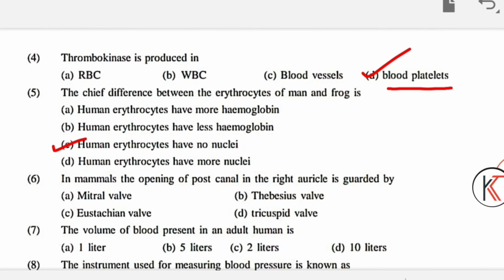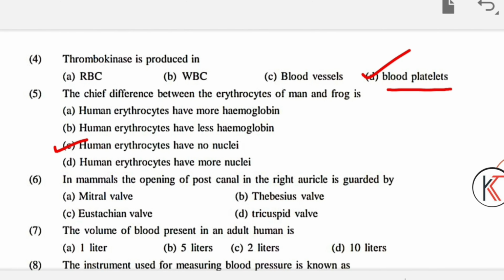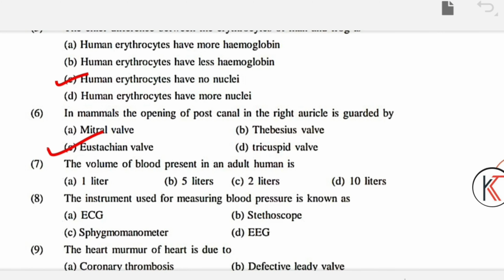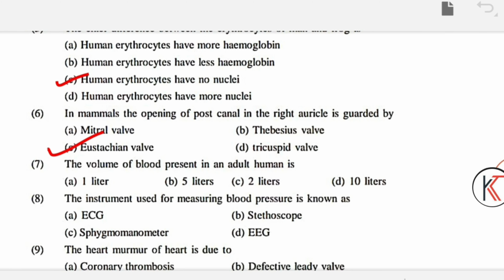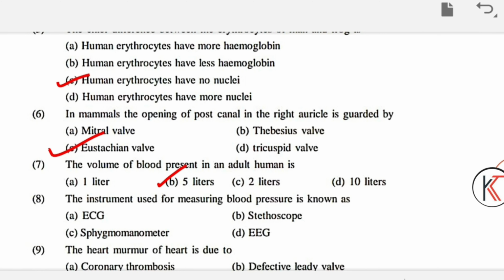Now come to question number 6. In mammals, the opening of the postcaval in the right auricle is guarded by mitral valve, Thebesian valve, Eustachian valve, tricuspid valve. What is the answer? The answer will be Eustachian valve, option C. Question number 7: the volume of the blood present in an adult human is 1 liter, 5 liters, 2 liters, and option D 10 liters. The answer should be 5 liters. Yes, you are correct, option B, 5 liters.